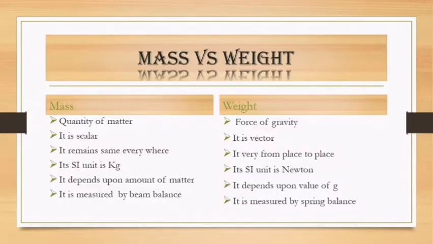Let's see the comparison of mass and weight. Mass is the quantity of matter and weight is the force of gravity. Mass is scalar, weight is vector. Mass remains the same everywhere and weight varies from place to place. SI unit of mass is kilogram and SI unit of weight is Newton. Mass depends upon the amount of matter and weight depends upon the value of g. Mass is measured by a beam balance and weight is measured by a spring balance. So this is all about mass and weight.